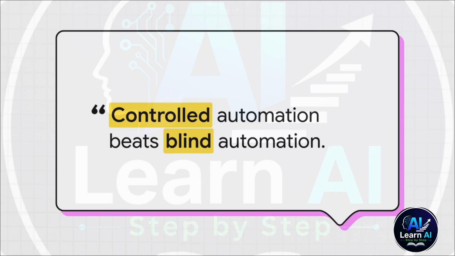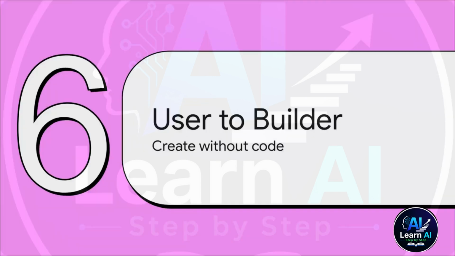That brings us to this essential idea. Controlled automation beats blind automation. Automate the execution where appropriate, for sure, but absolutely keep your human judgment where it matters most, like making financial decisions or sensitive personnel calls. When you're using the Chrome extension, do yourself a favor and close your banking tabs. Let the AI do the monotonous grunt work, but remember, you remain the senior manager giving that final nod of approval.